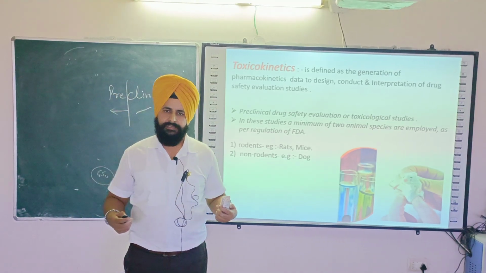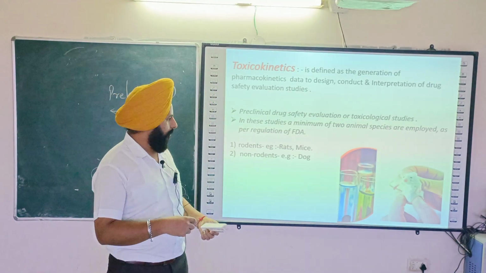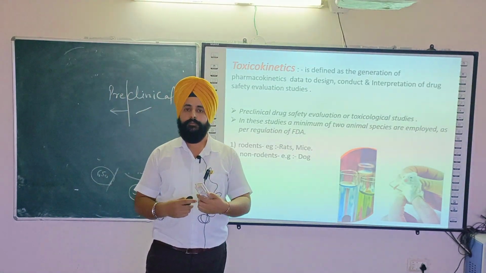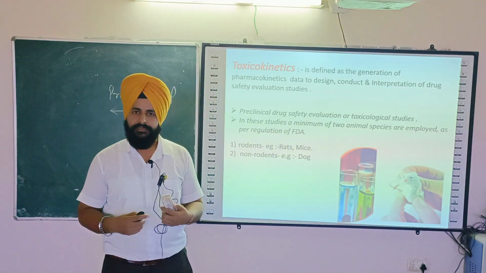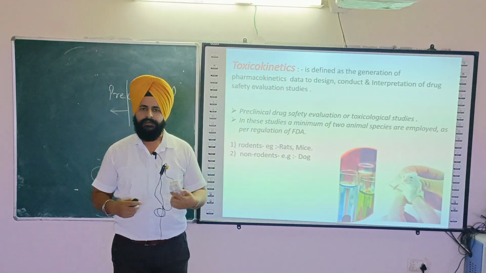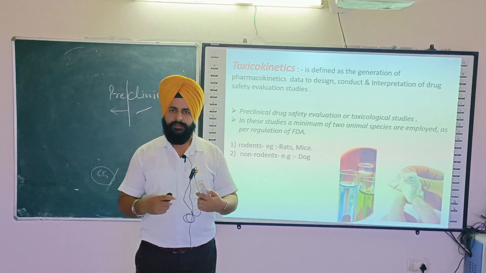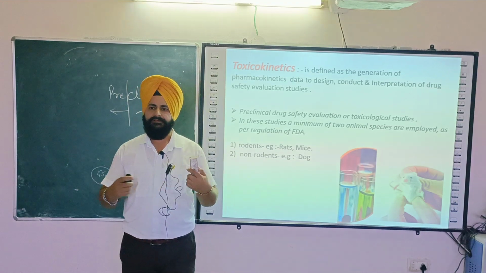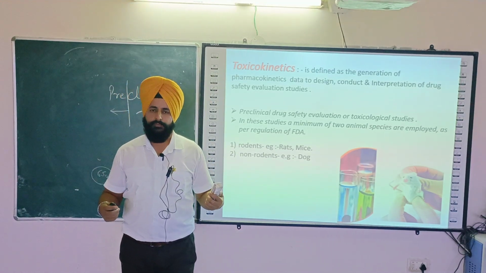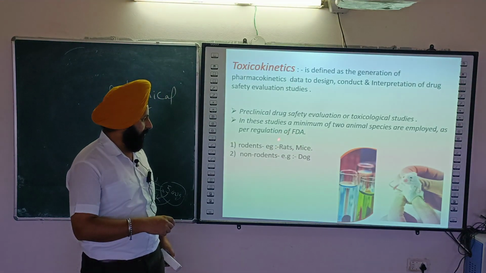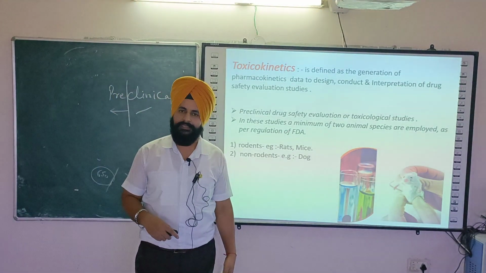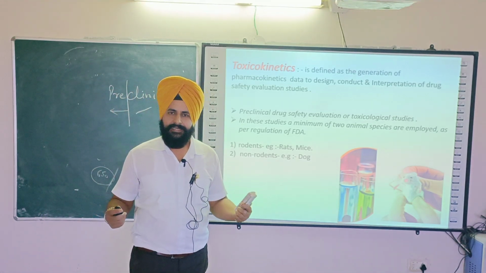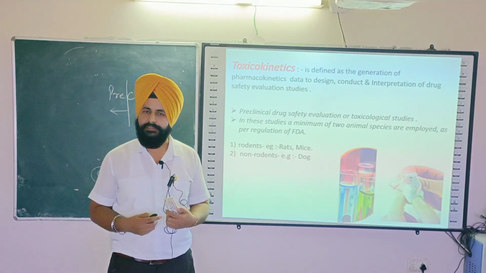Now in the preclinical phase, most probably all the animals do not match our body 100% in terms of behavior, physiology, anatomy, genetics, or some other functions. So we cannot assume that if we take data from rodents only, like rat or mice only, the data will be sufficient and can be considered for the clinical trial.